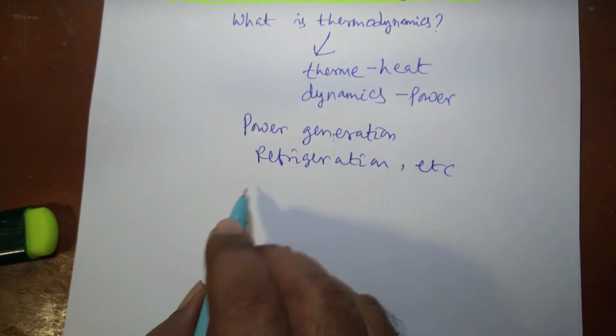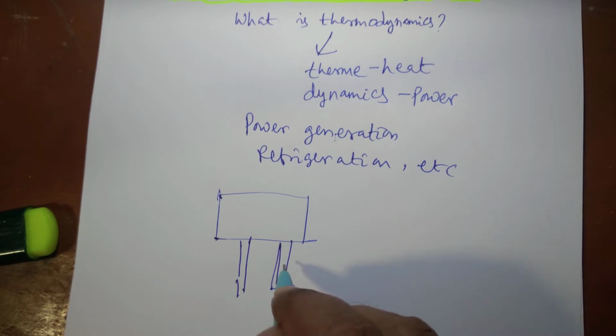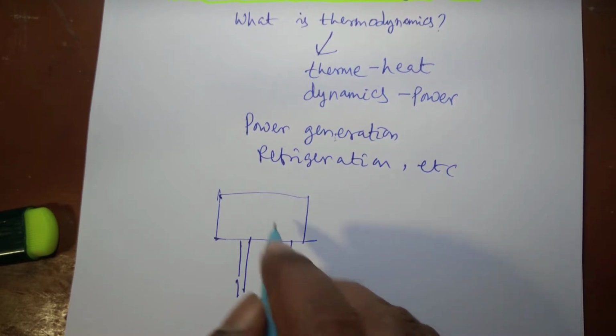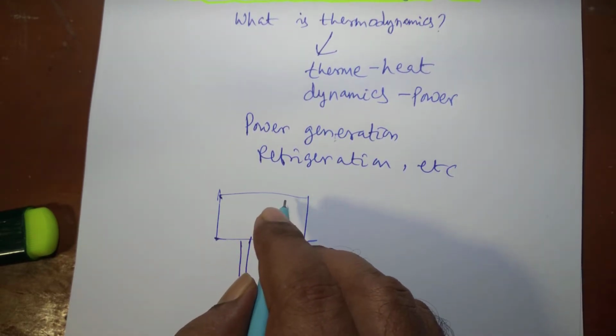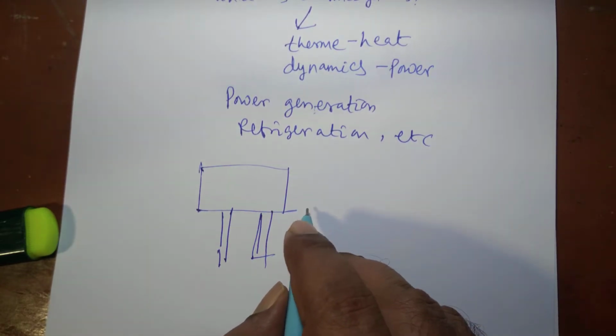If thermodynamics is a structure, then two laws, the first law and the second law of thermodynamics, are its two legs. Of course the third law of thermodynamics is there, but these two laws are the legs on which thermodynamics is strongly footed.